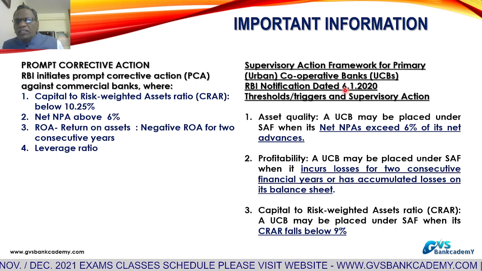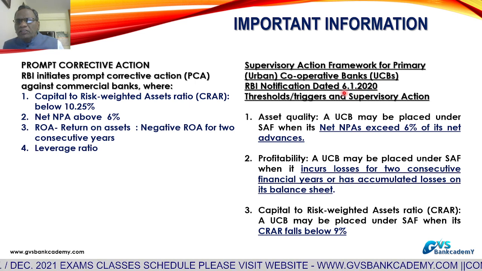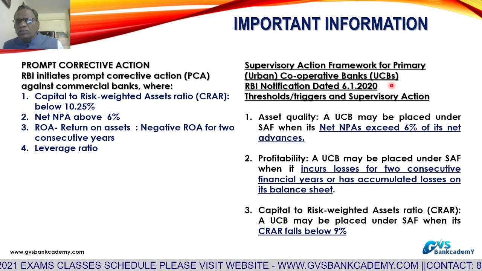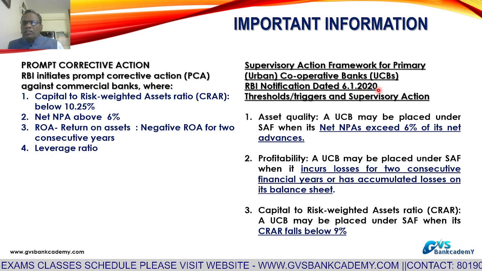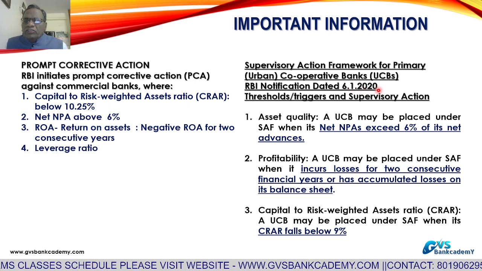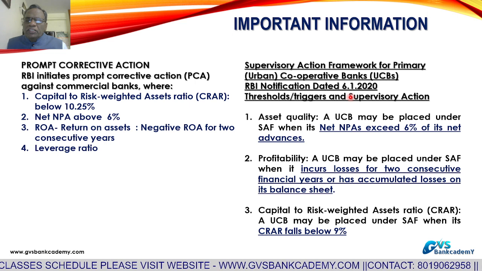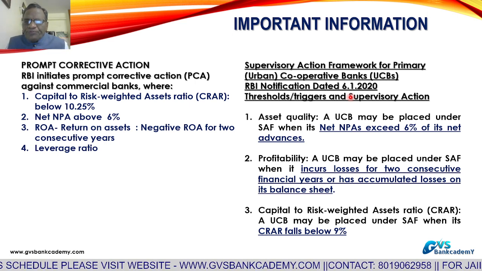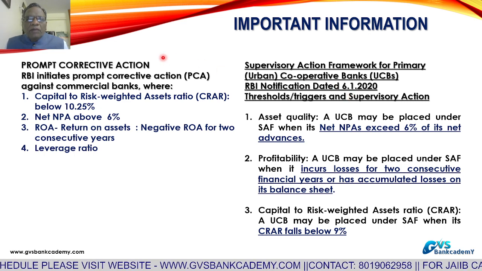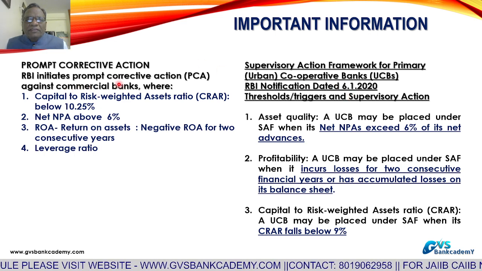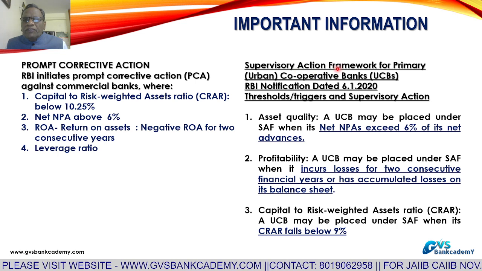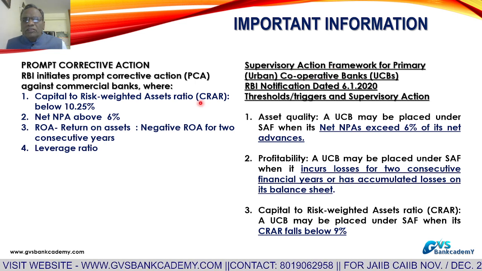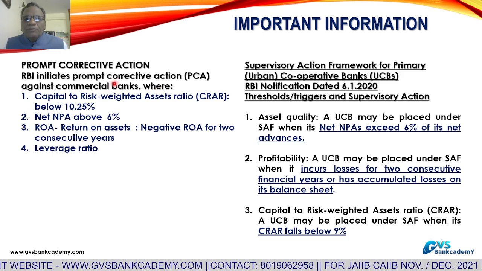Why am I taking this? Now they are asking in the examination, JAIIB and CAIIB, circulars issued up to 31st December 2020, relevant circulars. That's why this is important for JAIIB as well as CAIIB. So, prompt corrective action against commercial banks, supervisory action framework against primary urban cooperative banks. This slide is very clear.